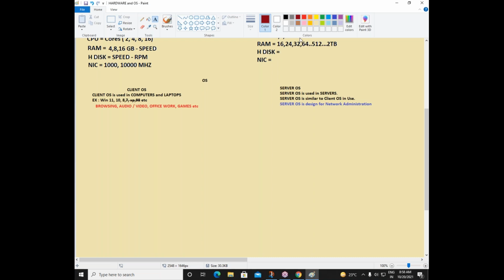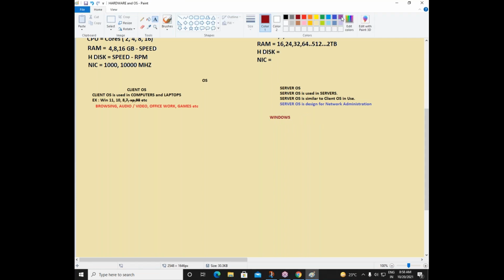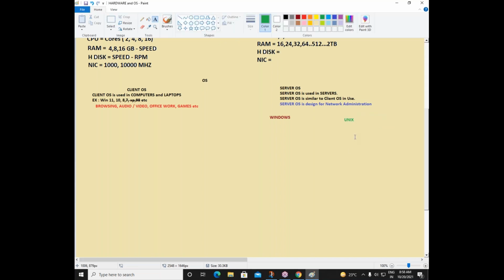I can say there are some companies that provide you server operating systems, majorly two companies. One is Windows, and we have something called Unix. So we have Windows Server operating systems and we have the Unix operating system.